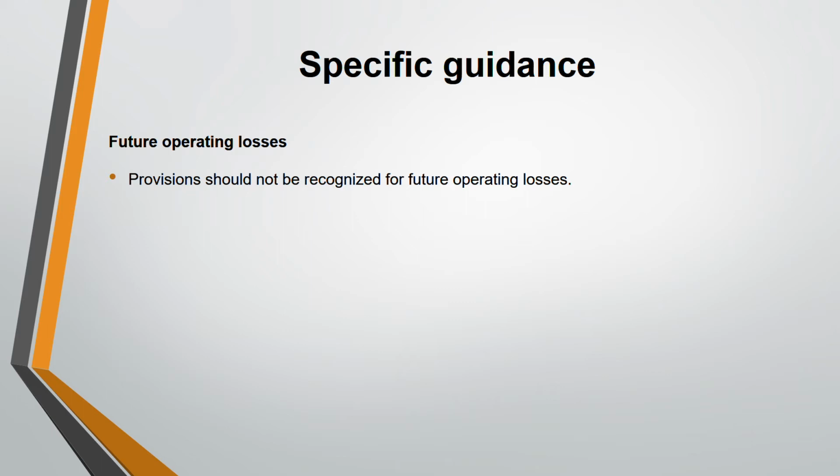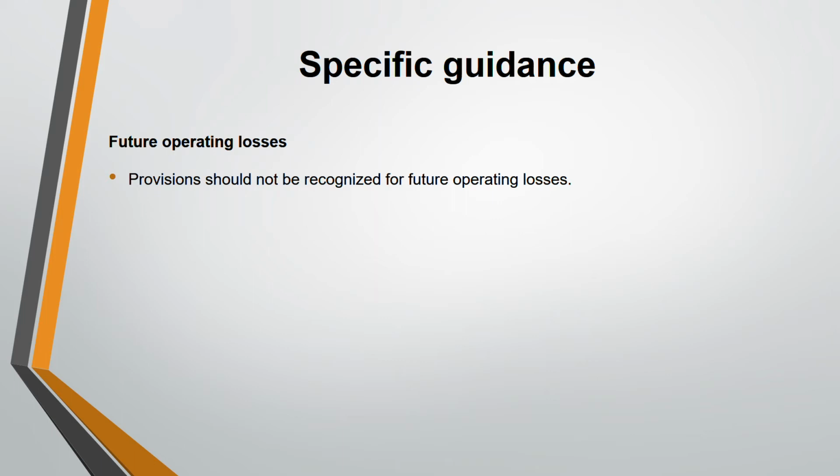Why? Number one reason, you don't have any obligation to pay anything like that. Because in the future you don't know what's happening. You can have a profit also, you can have a loss also. Today, presently, you don't have any obligation. You cannot make an estimate also that these will be the losses in the future. How will you know it?